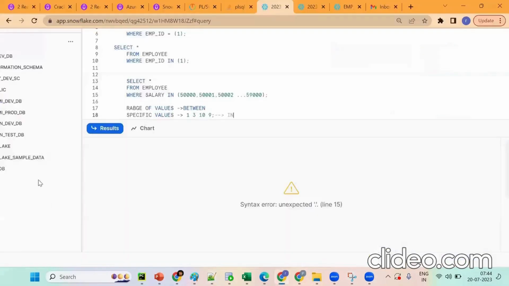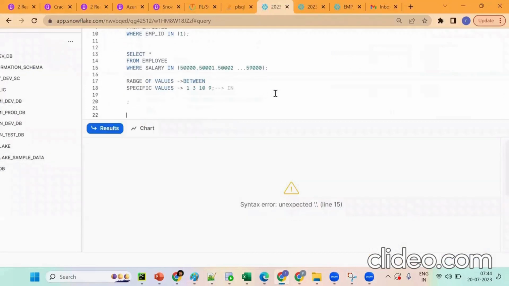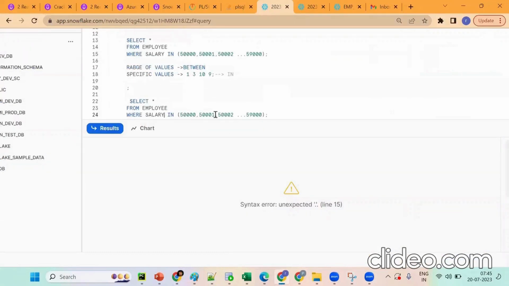Now go back here. Instead of writing values one by one, we should go for a range of values. For salary, we need to put BETWEEN 50,000 and 59,000.